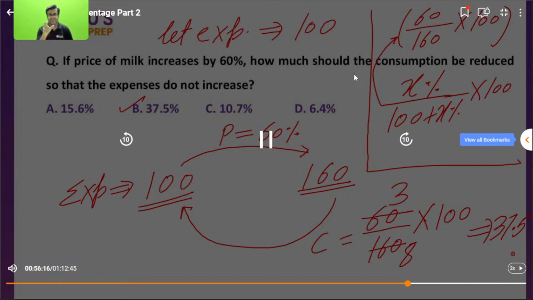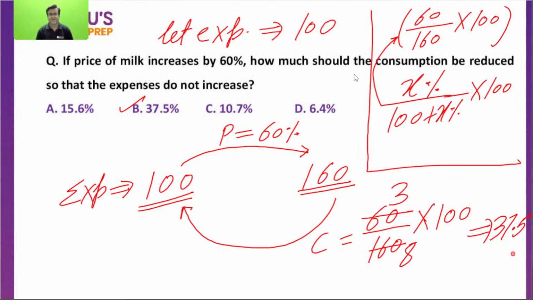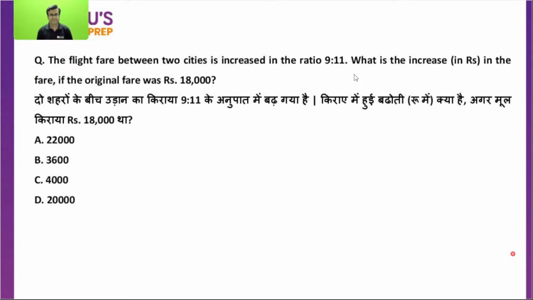Now 160 expense should again become 100. So what will be the difference? It is the impact on consumption. 60 decrease upon 160 now. Which value should be decreased by 60? Tell me, Mr. Hira. Which value should decrease by 60? 160 now, not 100. 60 decrease on 160. Let's move to the next. Let's come to the next example now.